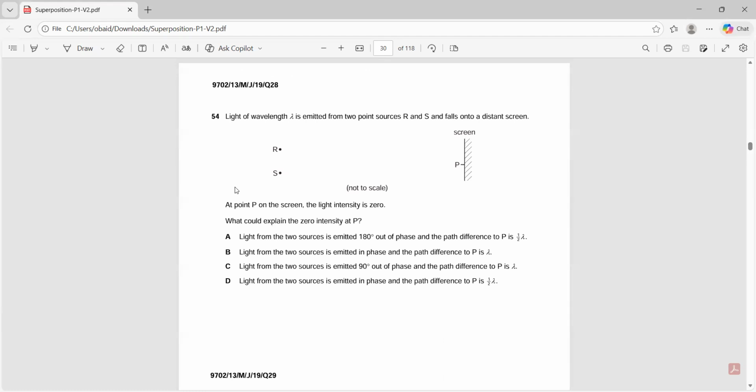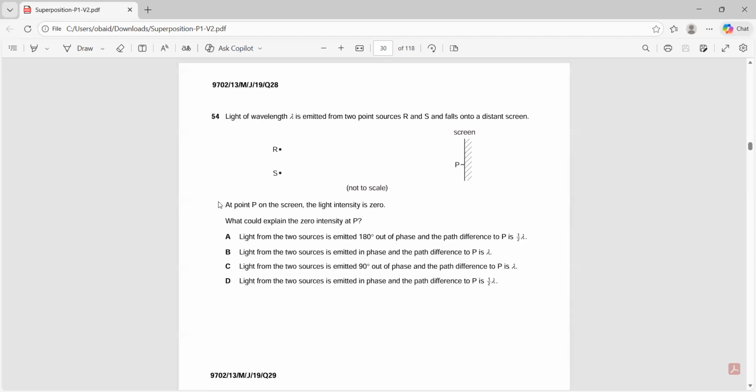Now read 54. Light of wavelength lambda is emitted from two point sources R and S and falls onto a distant screen. At point P on the screen, the light intensity is zero. What could explain the zero intensity at P? If the intensity is zero, it should be a dark spot.